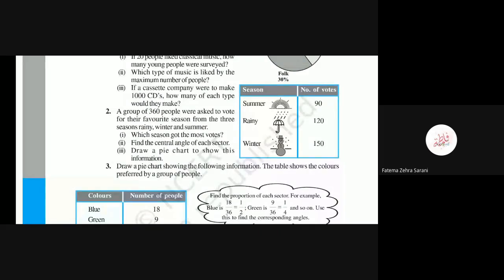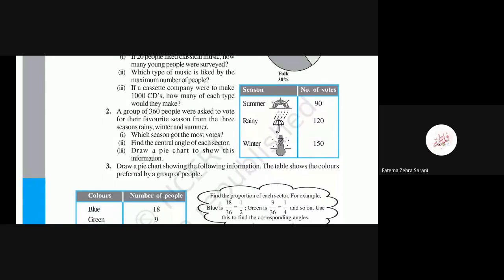For example, summer season 90 people liked, rainy season 120 people liked, and winter season 150 people liked. Now for question number 1, which season got the most votes? Definitely winter season. In winter season 150 people like winter season, so it means winter season got the most votes.